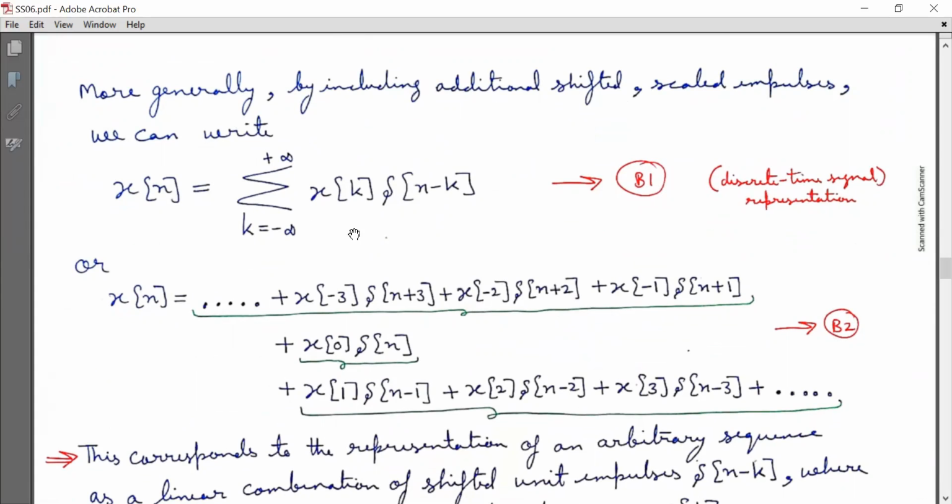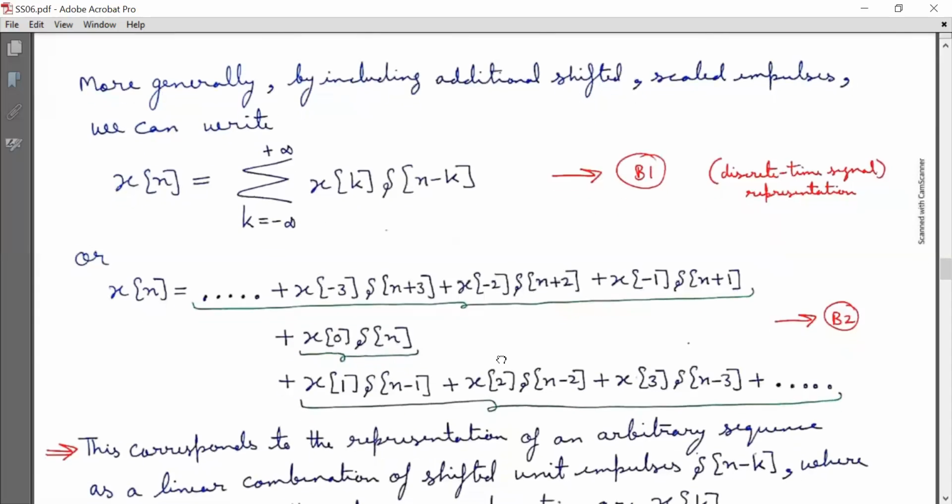In the expanded form, I can represent x[n] as x[0] δ[n] + x[1] δ[n-1] + x[2] δ[n-2] + x[3] δ[n-3] + x[-1] δ[n+1] and so on. In the compact form, it is represented as equation B1.